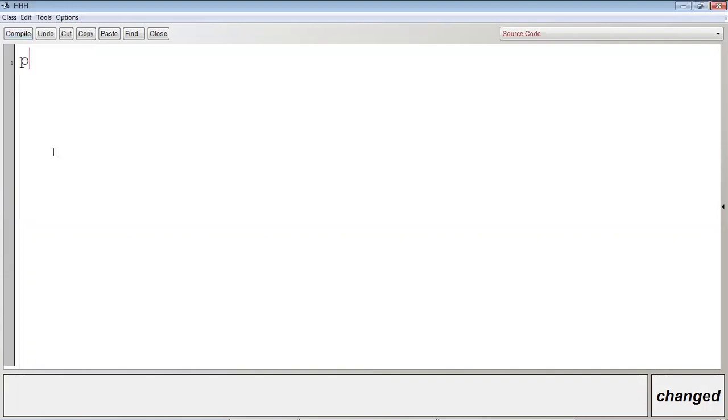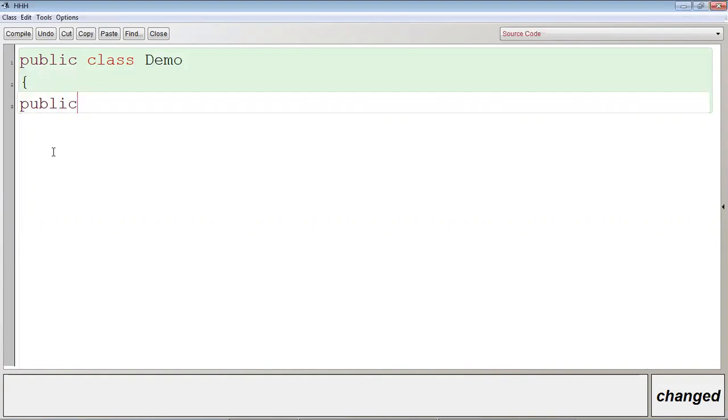Let me write a very simple program. Public class demo. Control Shift I is the shortcut key to indent. Now how to indent it properly? Control Shift I. Control Shift I is the shortcut key to indent in BlueJ.